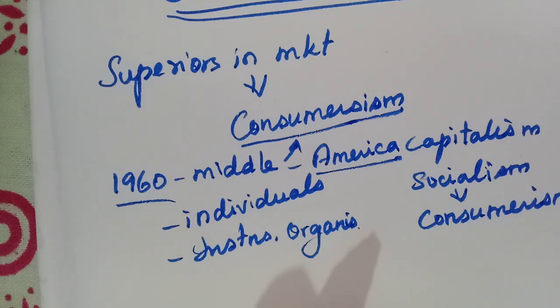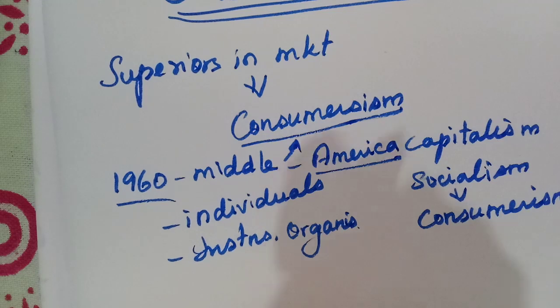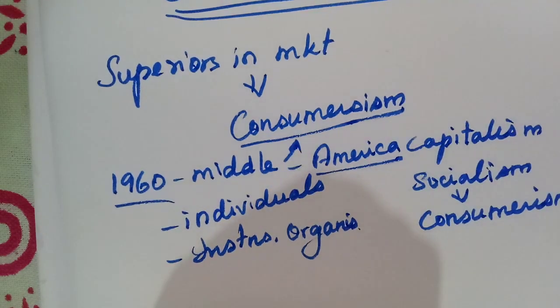Here the producers, the sellers, and service providers give importance to the consumers because the producers' products must be sold to the consumers properly. Nowadays they say the product must have the quality of satisfying the wants of the human beings or the consumers.